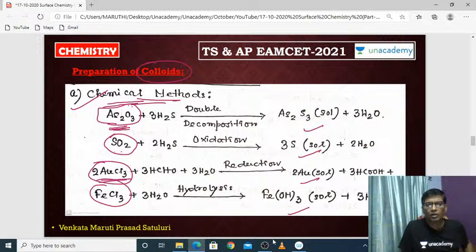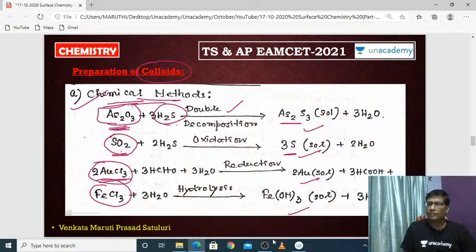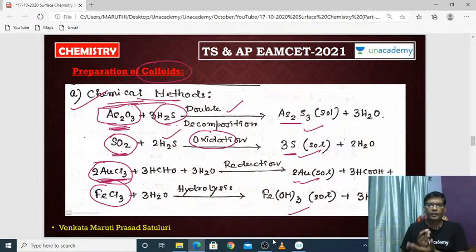See, this arsenic oxide is converted to arsenic sulfide by double decomposition with hydrogen sulfide. In the same way, sulfur dioxide will be converted to sulfur, that means sulfur sol will be produced by oxidation with hydrogen sulfide. And auric chloride is also converted to gold sol. That means these are all preparations of colloids like arsenic sulfide colloid, sulfur colloid, gold colloid, and ferric hydroxide colloid.